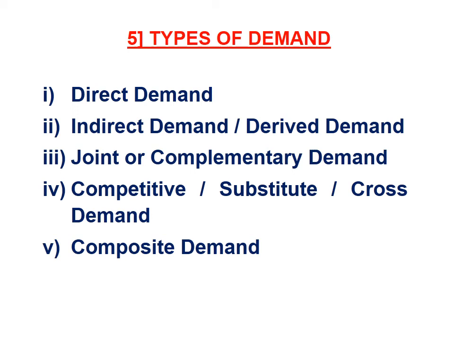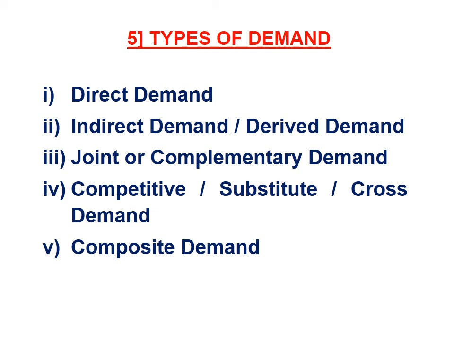Number 3 is joint or complementary demand. When two or more commodities are demanded to satisfy a single human want, that demand is known as joint demand or complementary demand. What is the another name for joint demand? That is complementary demand. For example, mobile phone and SIM card, car and petrol, toothpaste and toothbrush, and so on. You will get unlimited examples related to your life.